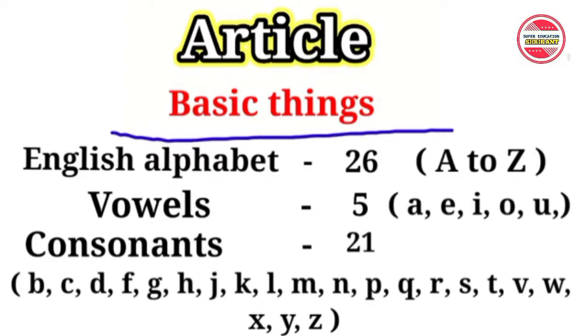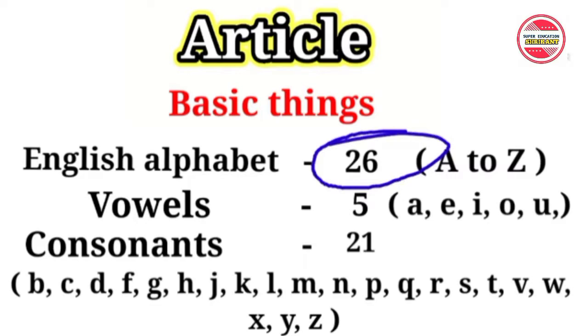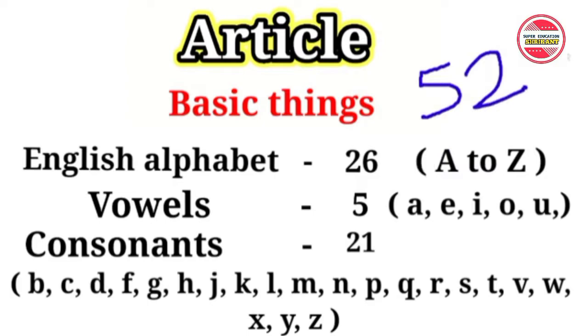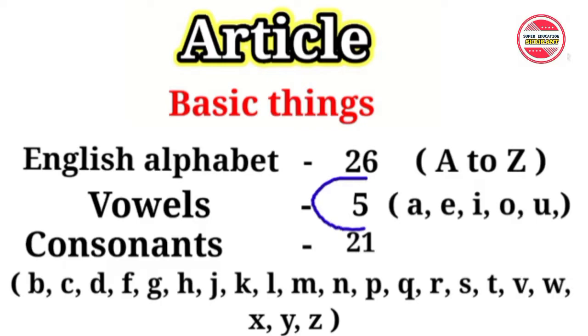If I were to ask you how many alphabets there are, what would you say? Your answer should be that there are 26 alphabets in English and 52 in Hindi. Okay? Now it is time to know about vowels and consonants. The alphabet is made up of 26 letters, 5 of which are vowels: A, E, I, O, U. These are the 5 vowels, and the rest are consonants.